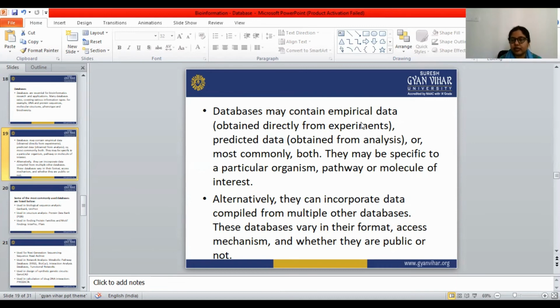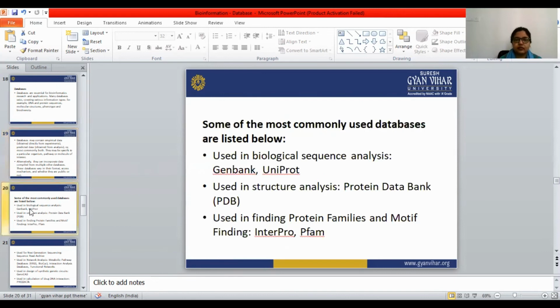Alternatively, they can incorporate data compiled from multiple other databases. These databases vary in their format, access mechanism, and whether they are public or not. Some of the most commonly used databases are listed below. Some of the most common databases we are using in bioinformatics are: